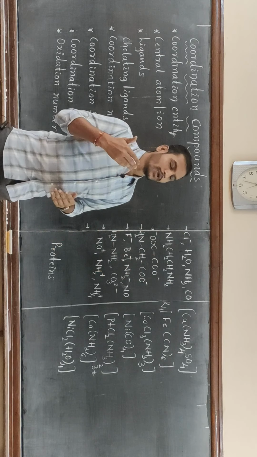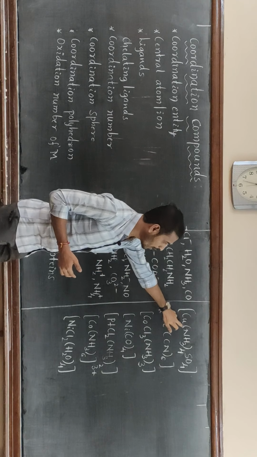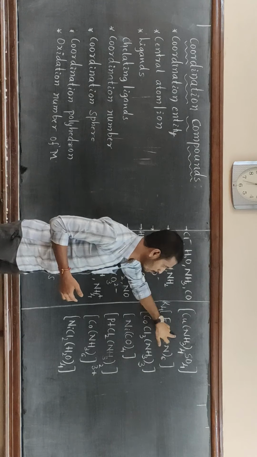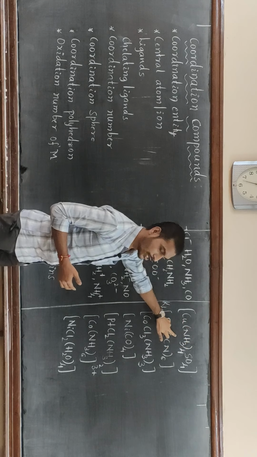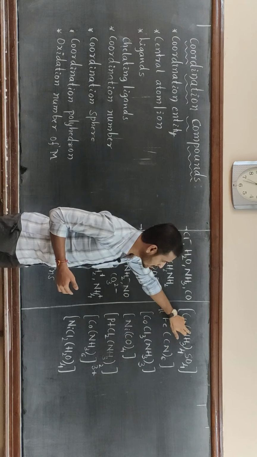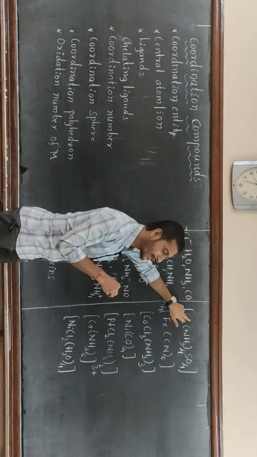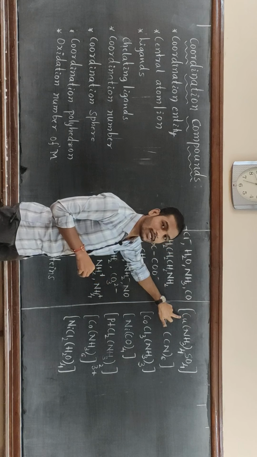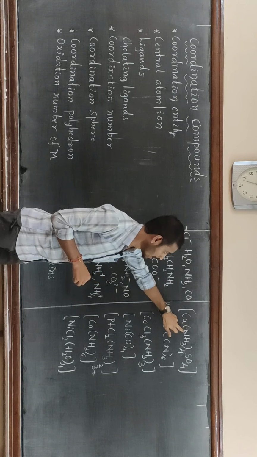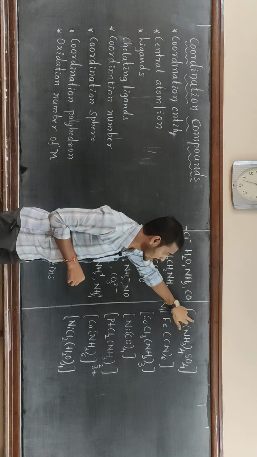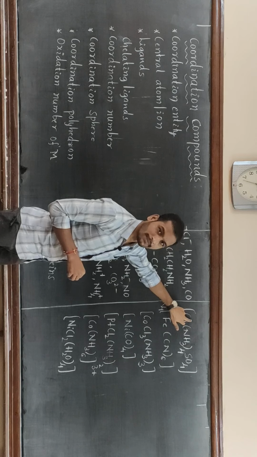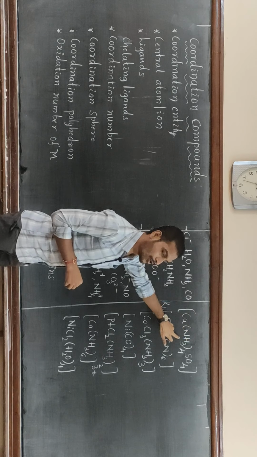For example, in Cu(NH3)4 SO4, in the NH3 molecule, nitrogen is going to donate a pair of electrons to coordinate with the central metal atom or ion. Here nitrogen is the donor atom or donor site in this ammonia molecule.